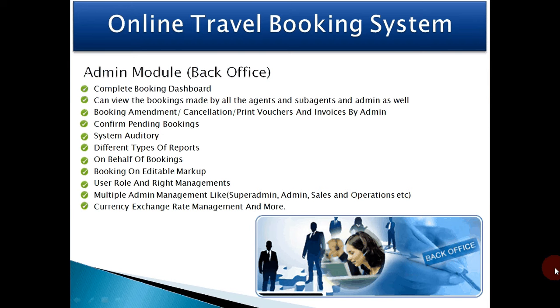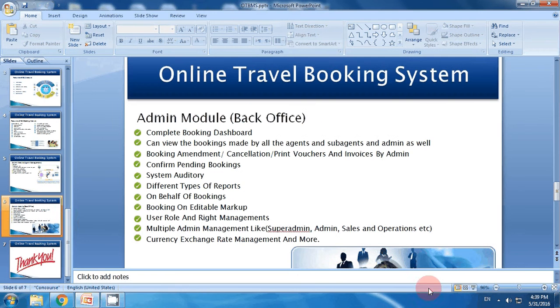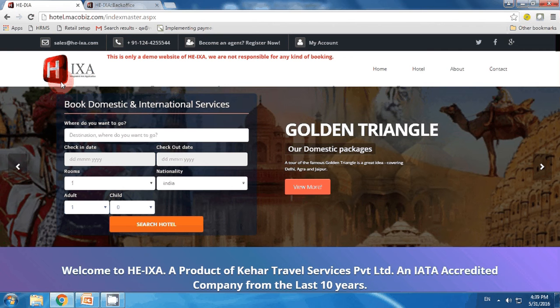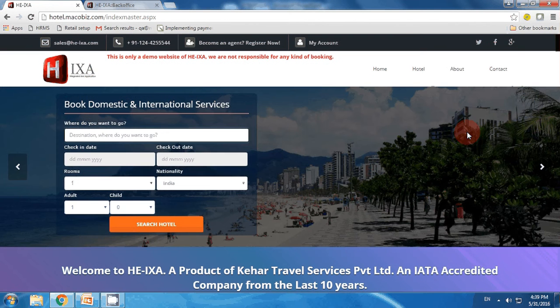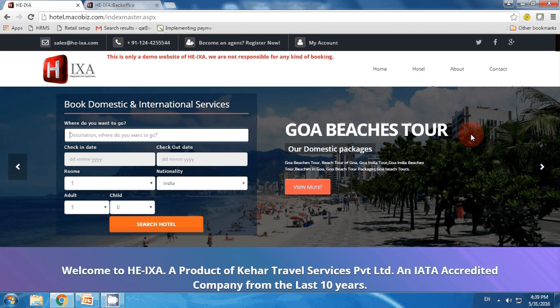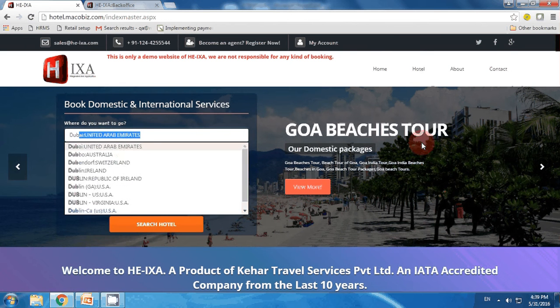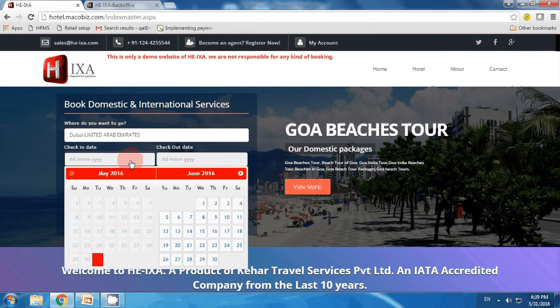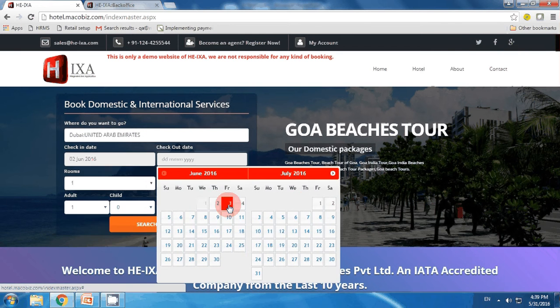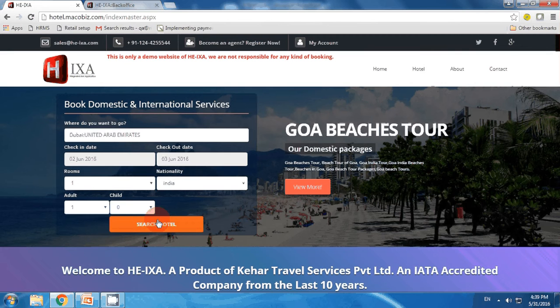Now I am going to show you how the admin panel, meaning the main website, looks. Here is the main website. We have already integrated an API for hotels into it, so I just search my destination in this system. Suppose it's Dubai. Select the journey date and search.